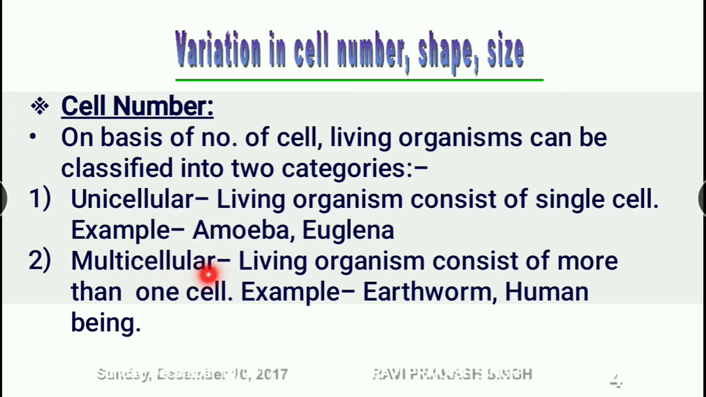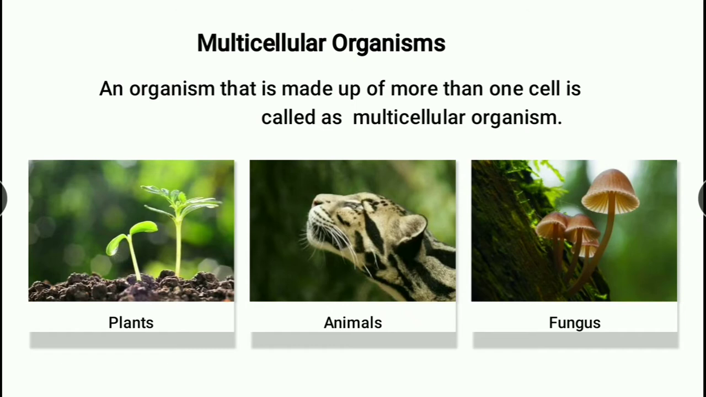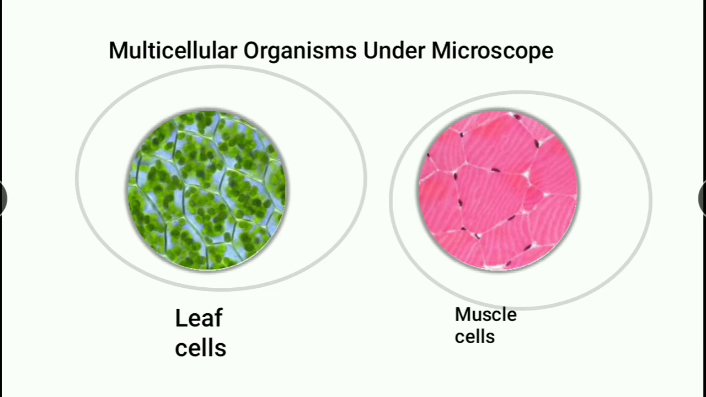But what are multicellular organisms? Living organisms that consist of more than one cell. If it is 2, 3 or many cells like us, then it is called a multicellular organism. Examples are earthworm, human being, elephant, and many other things. The organisms which we can see with our eyes are all multicellular organisms. These are multicellular organisms. Under the microscope, this is a leaf cell, this is a muscle cell.